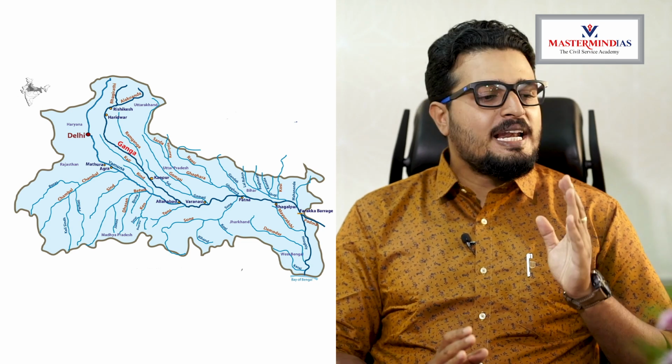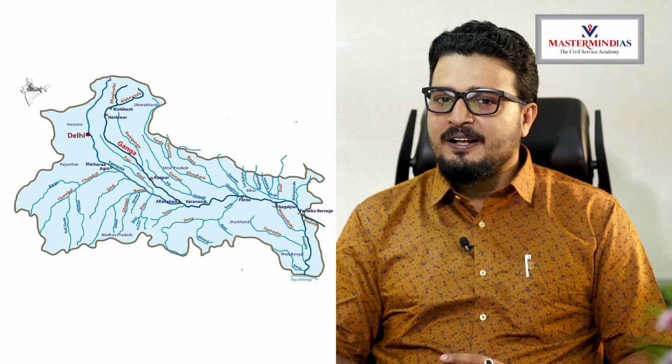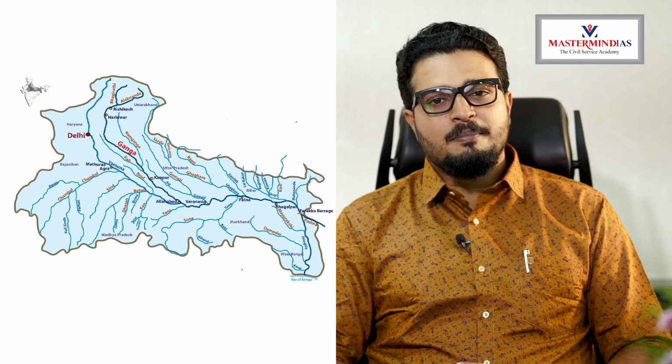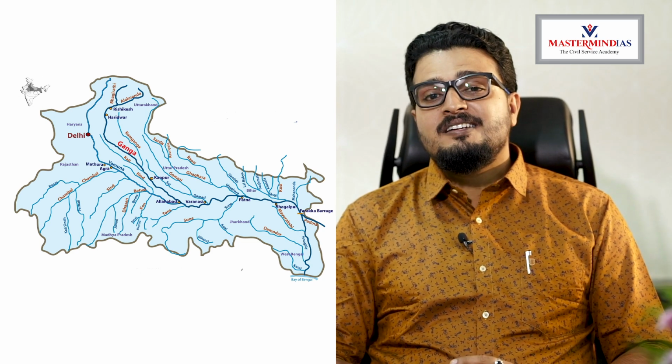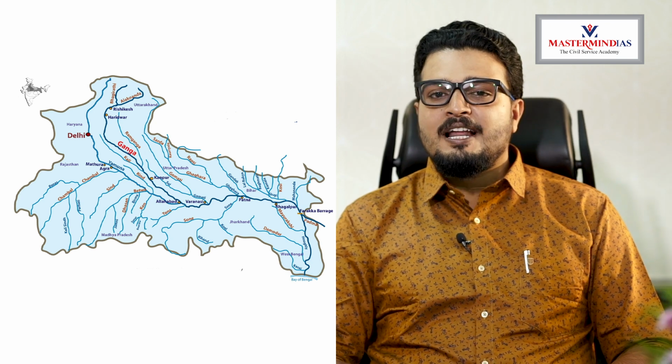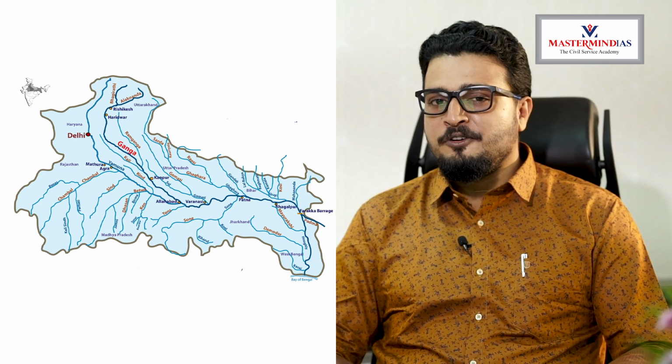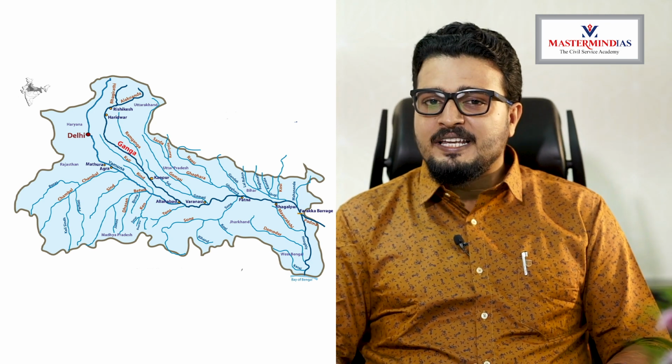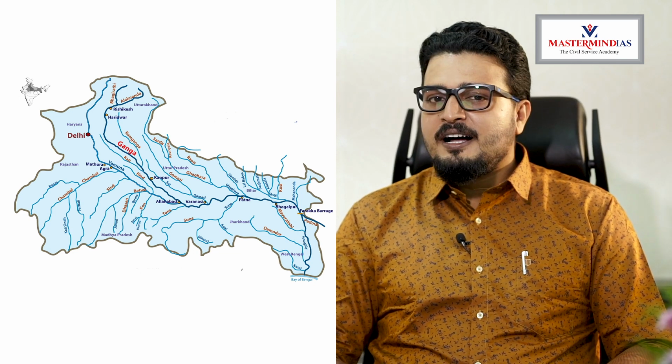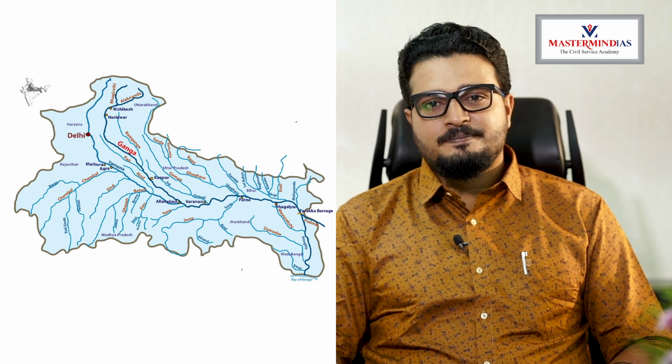Now let's move on to the left bank tributaries of river Ganga. The first one is Ram Ganga that joins river Ganga at a place called Kanauj, which is very famous for perfumes. Then comes Gomati. Gomati joins river Ganga near Varanasi.